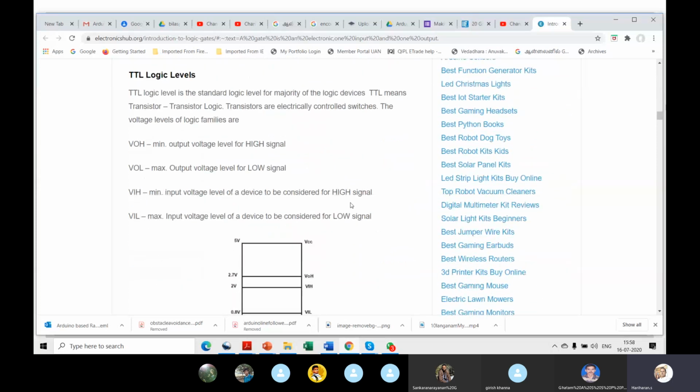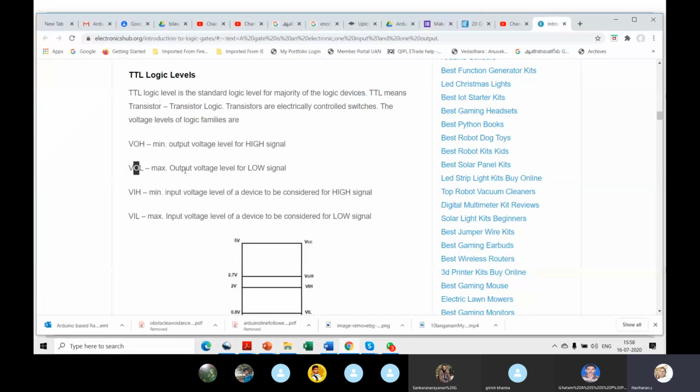So TTL logic levels, see here, right? There are certain terminologies you should know when you read a data sheet. I'll talk about data sheets later on. VOH is the output voltage level for a high level. O stands for output, high stands for high level. This is the minimum output voltage level for a high signal.